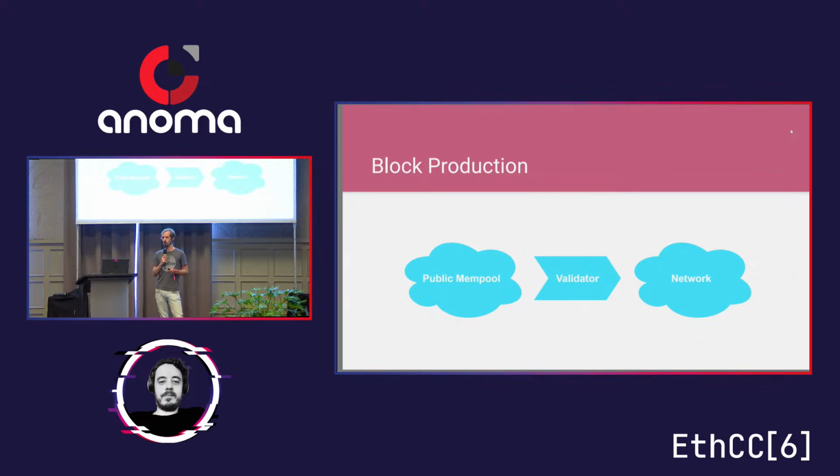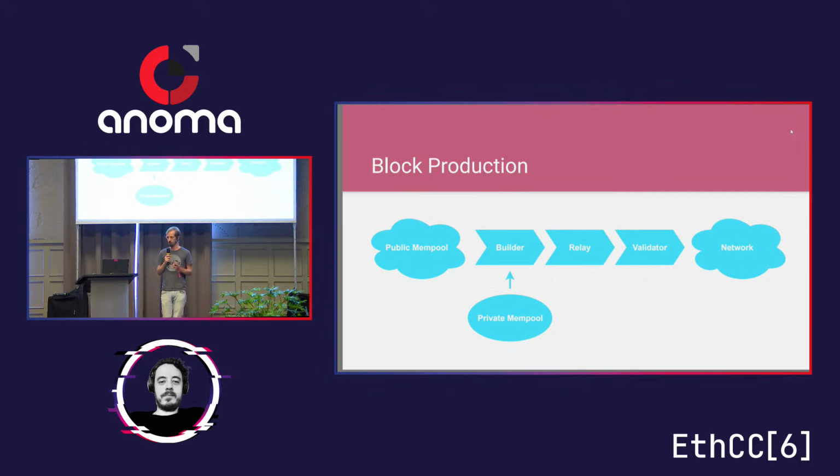Now recently, a new way of producing blocks has emerged. Again, we have a validator at the very end that, or at least signs the block, but the block is actually produced by another entity called the builder. The builder picks transactions from the public mempool as well, but they might also have access to other sources of transactions, what we call a private mempool. And then this block is passed through a relay and then to the validator. So here we have two additional entities, the builder and the relay, who can censor. And this model is much more important to look at if we want to talk about censorship, because 95% of all blocks are produced this way today. This mechanism, by the way, is called PBS, proposer-builder separation.